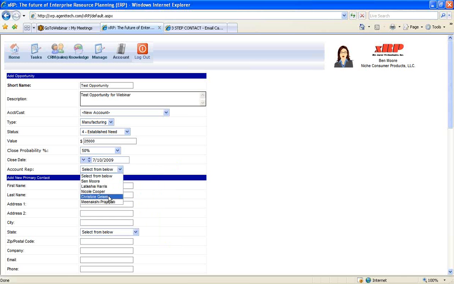Next, we choose our sales rep who's associated with this account, and now we add a primary contact. So I'm going to add a John Smith. Enter in an address for John Smith, so address, then city, then state, then postal code. For his company, he's going to be part of the Acme Widget Company. For email address, jsmith@acmewidget.com. Also, I'm going to enter the phone number to reach John here.